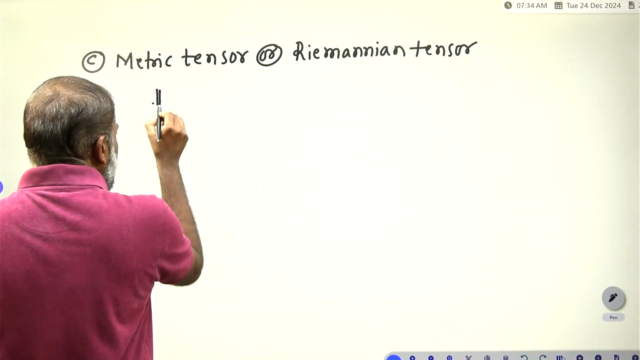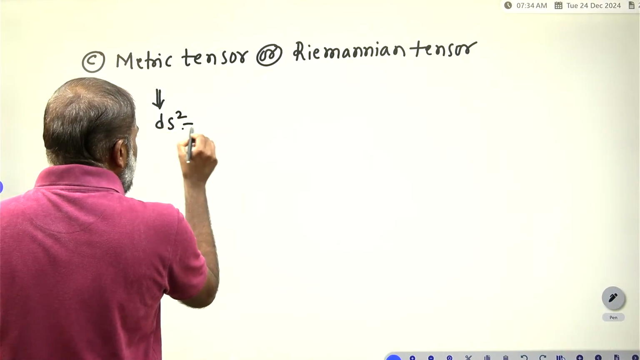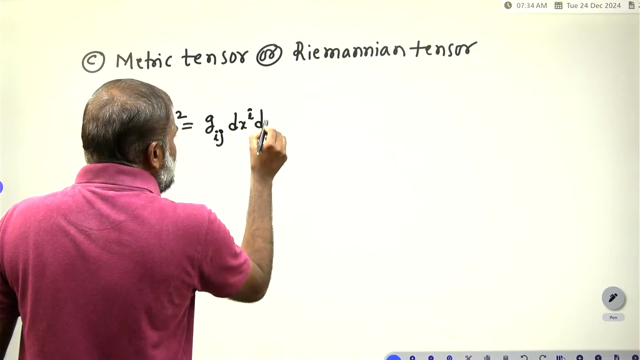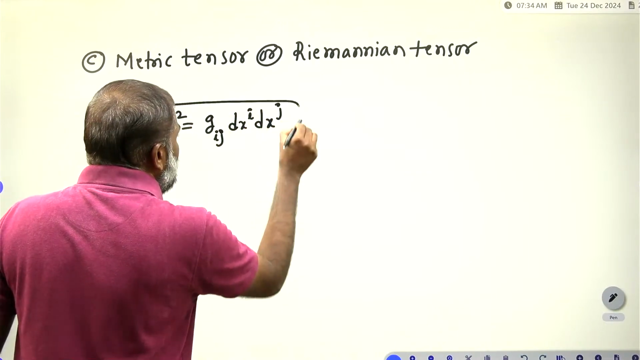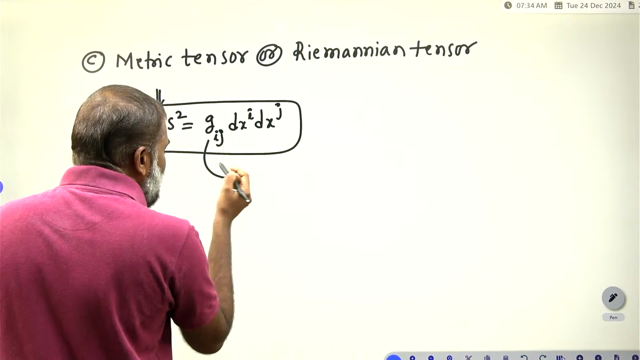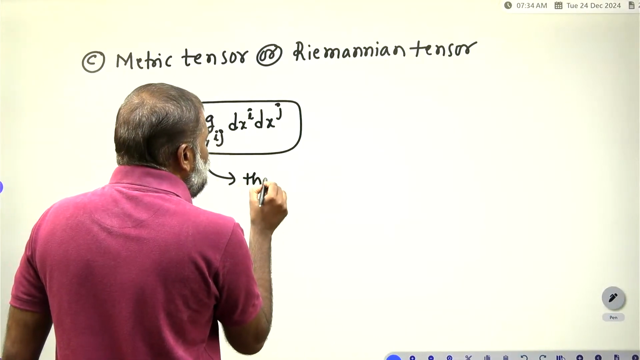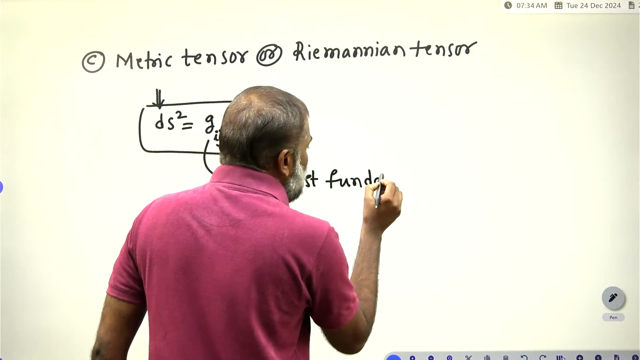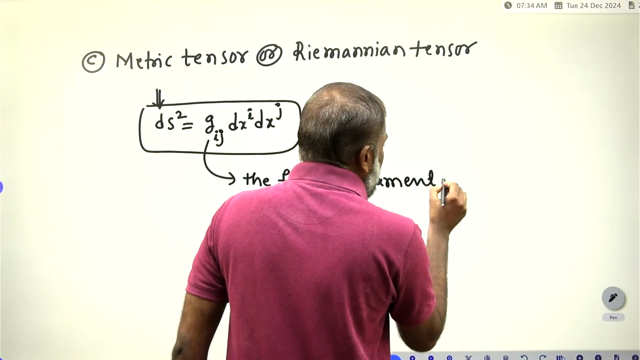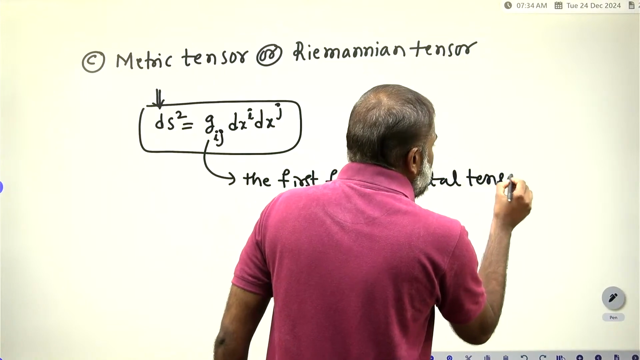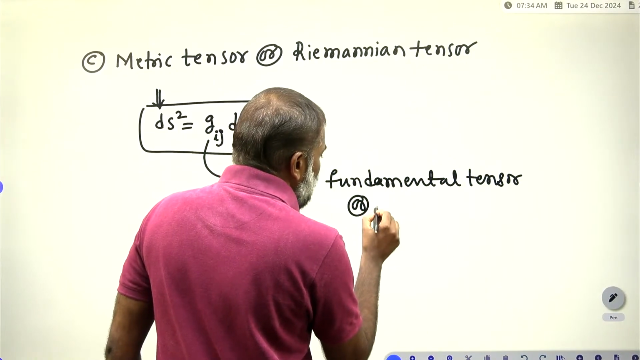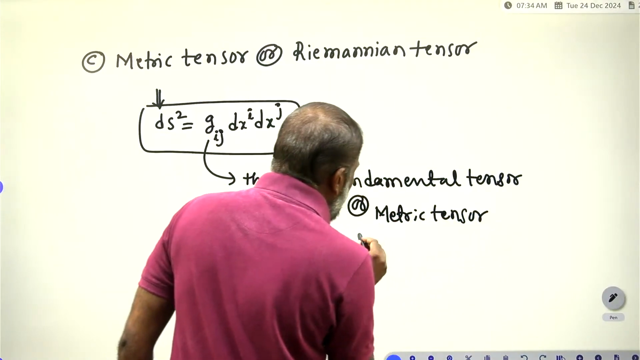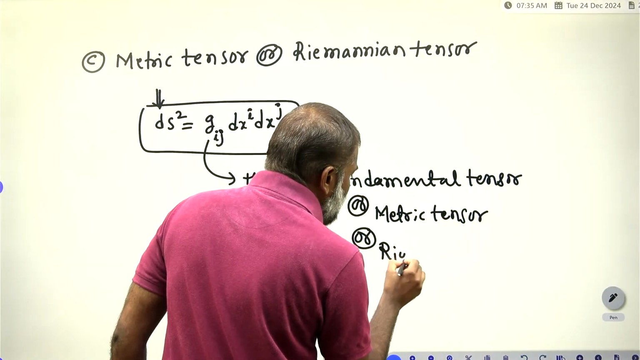Once you take the distance, ds square is equal to gij into dxi, superscript, into dxj, where gij we call the first fundamental tensor. This tensor we call the first fundamental tensor or metric tensor. This one we also call the first fundamental tensor, metric tensor, or Riemannian tensor. Which tensor is it?